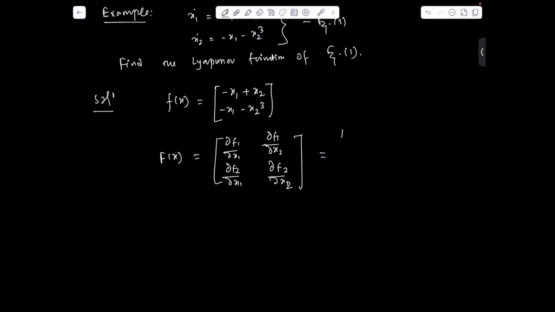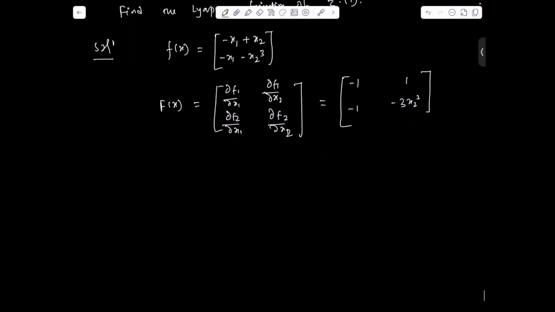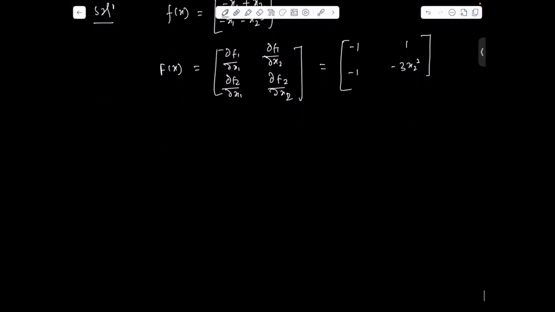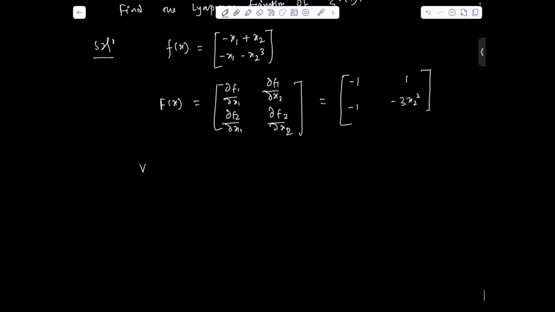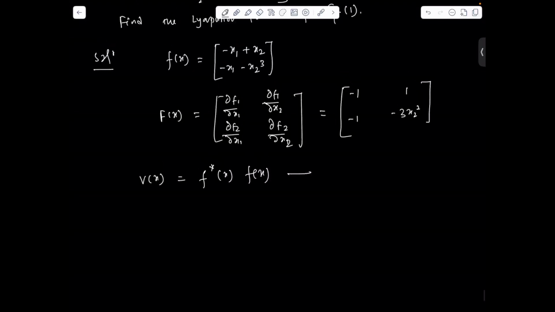From this we can form the Jacobian matrix -1, 1, -1, -3 x2 square. Here we'll also find the V of x. The V of x we can form as f star x into f x. This is our Lyapunov function to be designed.